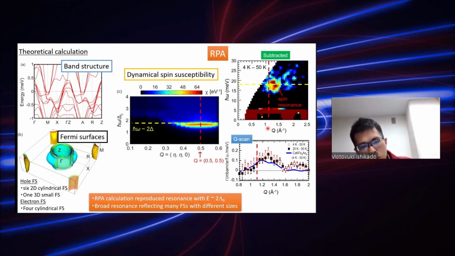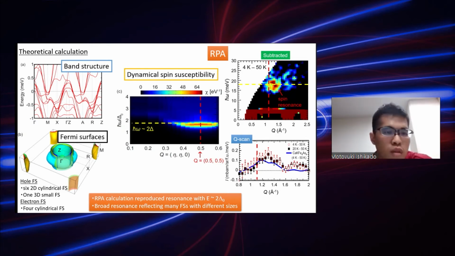And the energy is about 2 times delta, so delta is the superconducting gap. And we mention that the spin resonance is somewhat broad along the Q direction, but it is consistent with the experiment of the Q scan plot. This may be reflecting the many Fermi surfaces with different sizes as shown in this Fermi surface.